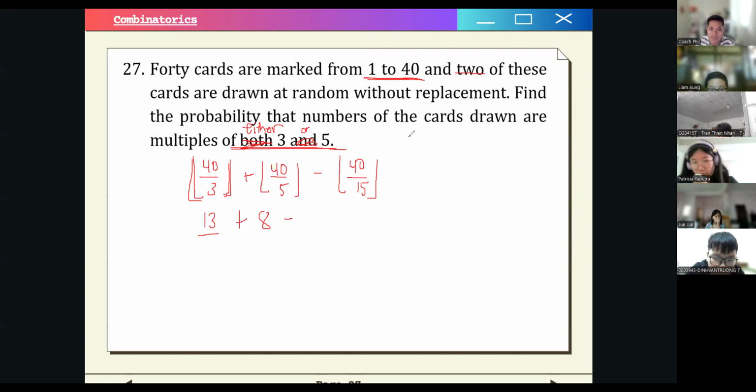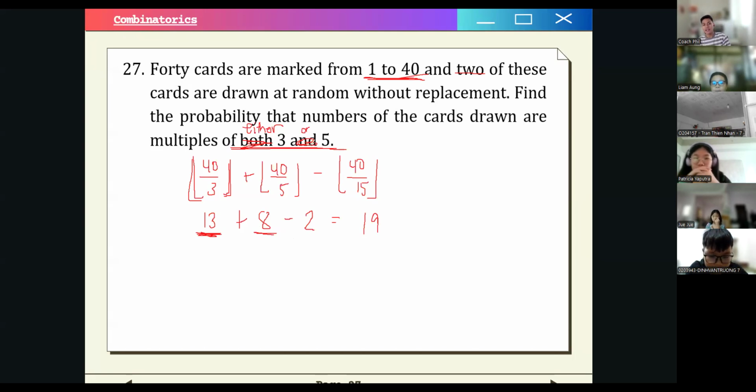So if we want the numbers that are multiples of either 3 or 5, we look at the multiples of 3 first, and then add the multiples of 5. There are 8 multiples of 5 from 1 to 40. And then we have to subtract the numbers that are divisible by both 3 and 5. Why is that? Because we double count them. For example, the number 15 is already included in the multiples of 3, and we also counted it in the multiples of 5. So we double counted it, and we must deduct that from our sum. 40 divided by 15 is 2 if we round it down. So 21 minus 2 is equal to 19.